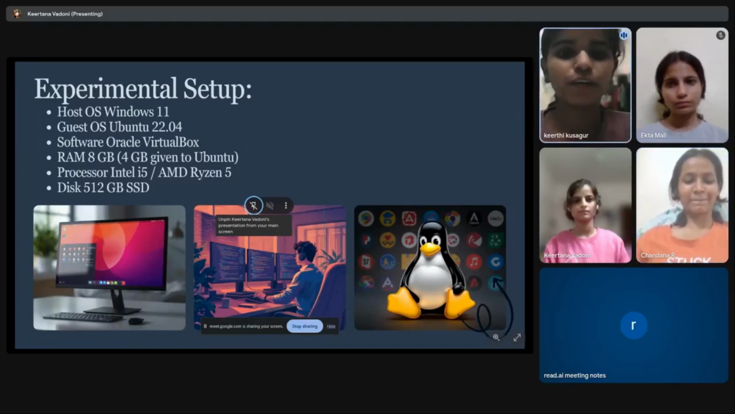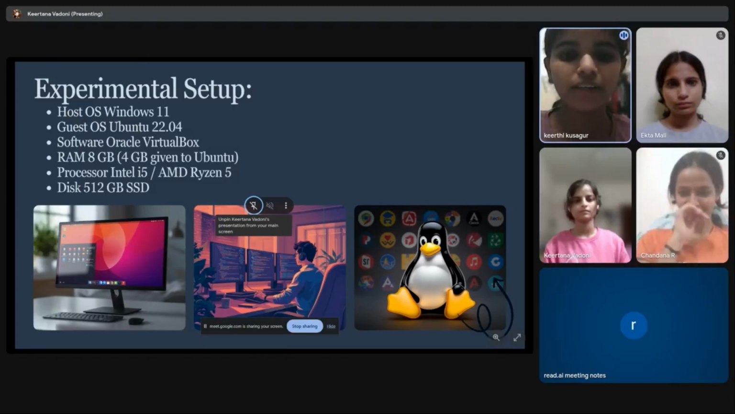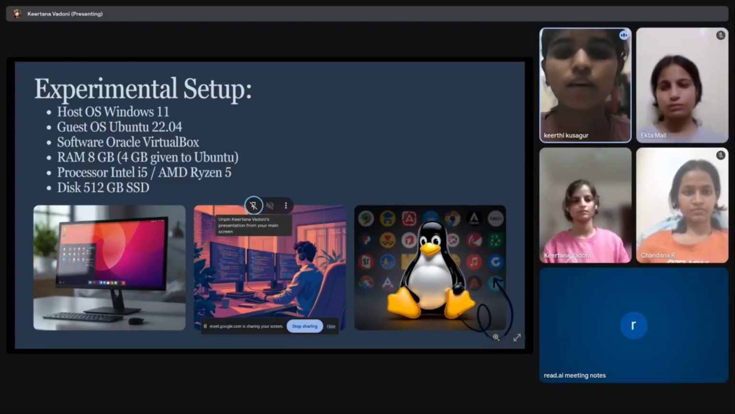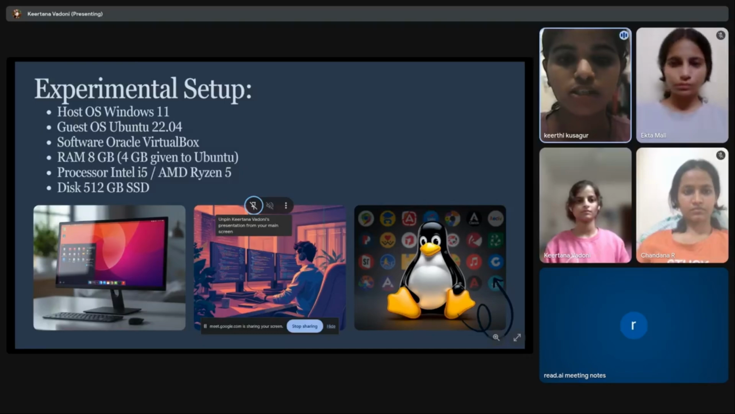Here I am going to explain the experimental setup. The host operating system used here is Windows 11, which runs directly on the computer. The guest operating system is Ubuntu 22.04 installed inside VirtualBox. The software we used for virtualization is Oracle VirtualBox. The system has 8 GB RAM, out of which 4 GB is allocated to the virtual machine. The processor is either an Intel i5 or AMD Ryzen 5, both suitable for virtual tasks, and the storage is a 512 GB SSD, which gives faster performance for both systems.